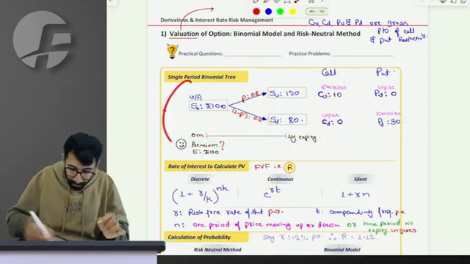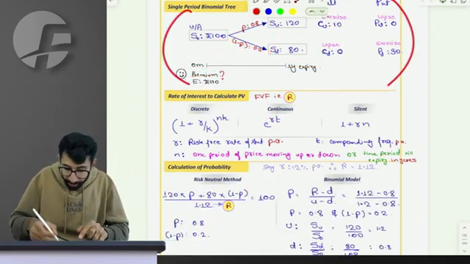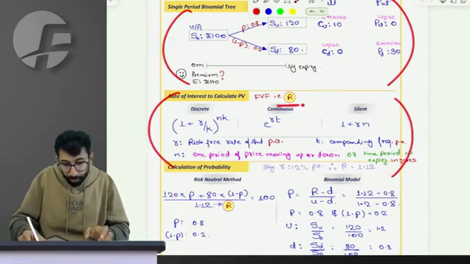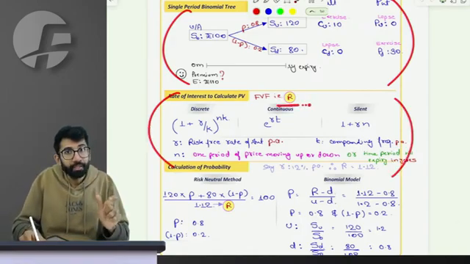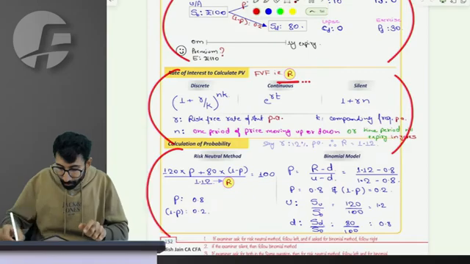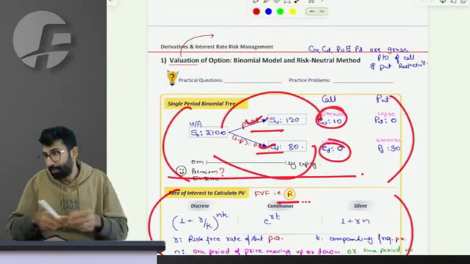The steps are really simple. First, draw the tree. Then calculate the future value factor to be used for the purpose of discounting. Then calculate the probability of occurrence.